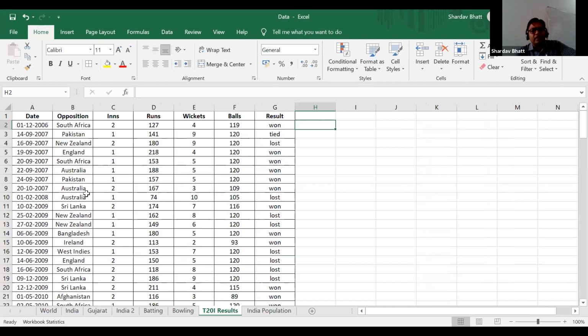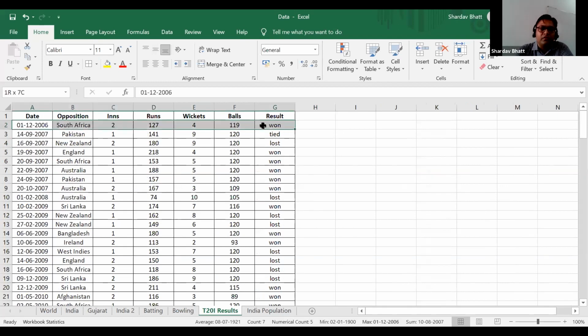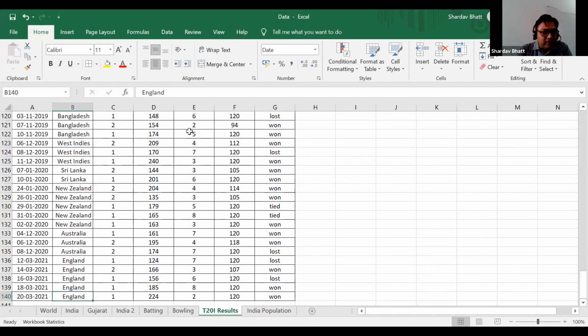And then this is the list of all the matches played by India in T20 international cricket. You can see the first match was in 2006 against South Africa. And that was World Cup. Okay, no, that was not World Cup. The World Cup match was this. The first World Cup match was against Pakistan, which was tied, the famous match. And the last match is very recent